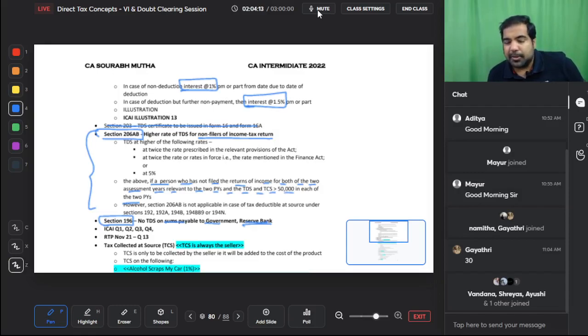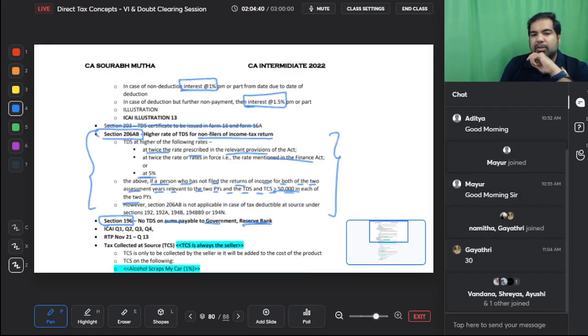They say that this year the rate applied will be twice the rate mentioned in the Act, or, this is actually for TCS, but we'll discuss it now only, this is a punishment rate. In case you have not filed your returns for the last 2 years and your TDS/TCS is more than 50,000, it will be twice the rate in force or twice the rate as per the Income Tax Act, or 5%, but this is for TCS. 5% is not there for TDS, but anyway, whichever is the highest. Why highest? Because they want to punish you, because even though your TDS/TCS was high, you were not filing your return of income.